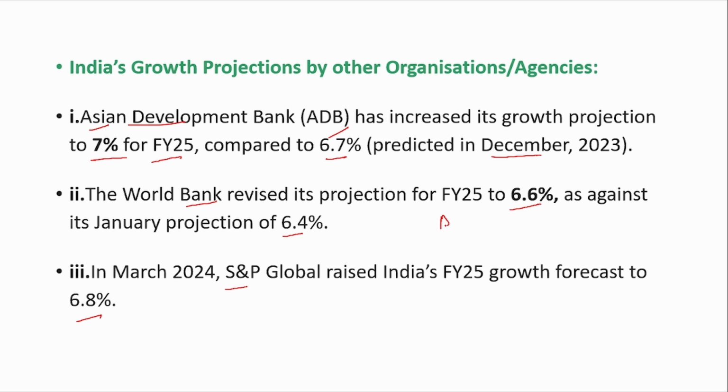So if you see, ADB 7%, then you have S&P and IMF 6.8%, and then you have World Bank 6.6%. Do remember all these, it's very important because there are high chances of these questions being asked in the exams.